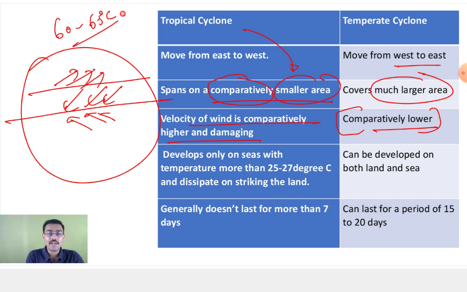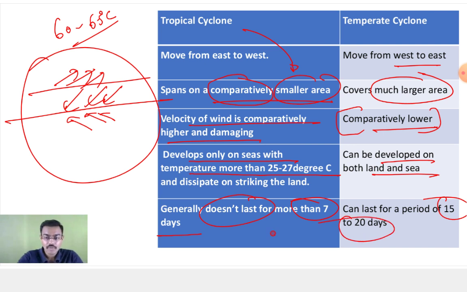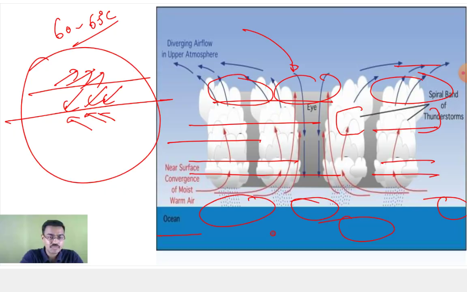Suppose Yaas, your Amphan last year, or Tauktae. A tropical cyclone develops only on seas with a temperature more than 25 to 27 degrees Celsius. A temperate cyclone can be developed on both land and sea. It does not generally last for more than 7 days. It lasts for 15 to 20 days. यूरोपियन कंट्रीज में, नॉर्थ अमेरिका में यहाँ पर आपको मिलता है.